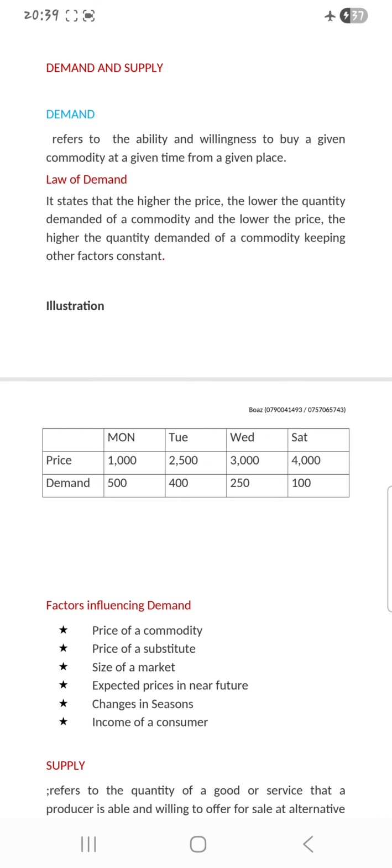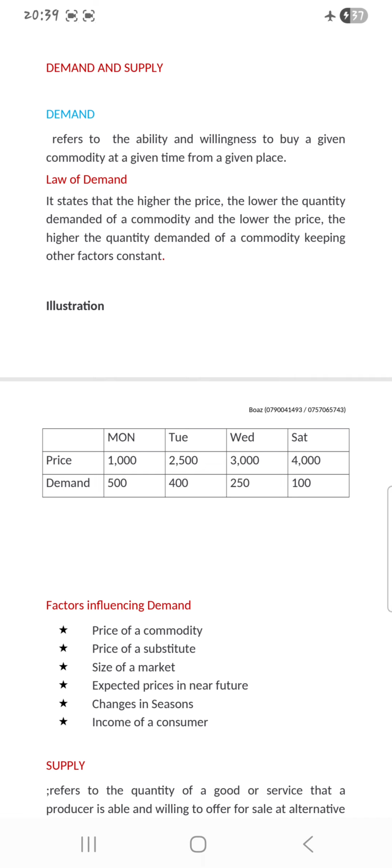So here they are saying demand is the ability and willingness to buy a given commodity at a given time from a given place of market. Here, ability means capacity. You as a consumer, which capacity do you have to buy some product from a shop, and at a given time? Good. So which capacity do you have? You as a consumer, or you the buyer who is going to buy that product from that shop.